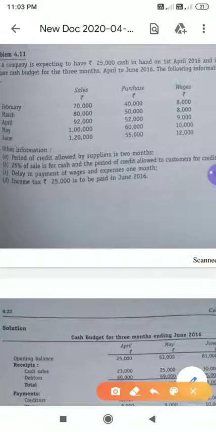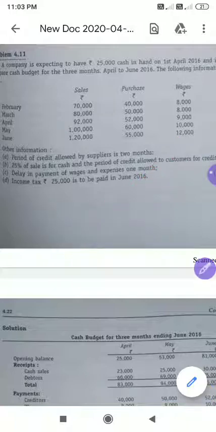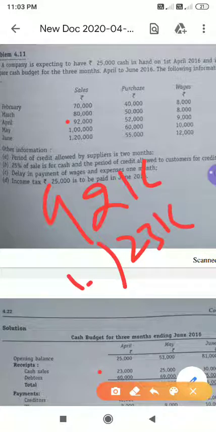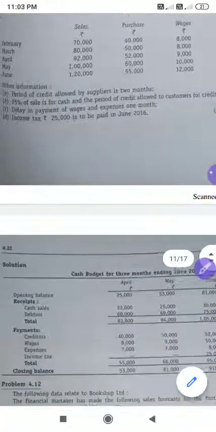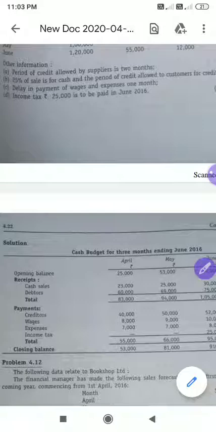See, May total sales is how much? 1 lakh. Out of 1 lakh, 25% will be received in the same month. So 25% of 1 lakh is 25,000, right? And out of 92,000, last month they have already received 23,000. If you minus 23,000, how much will we get? 69,000. That is debtors. So if you total, we will get 94,000, right?